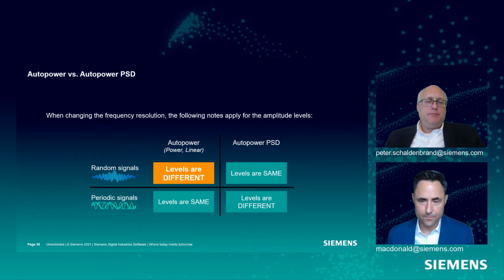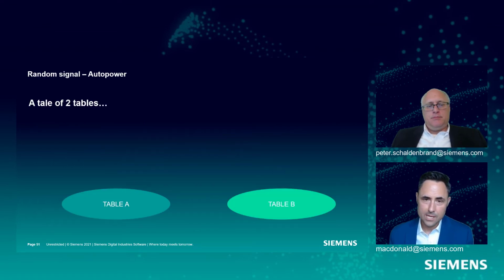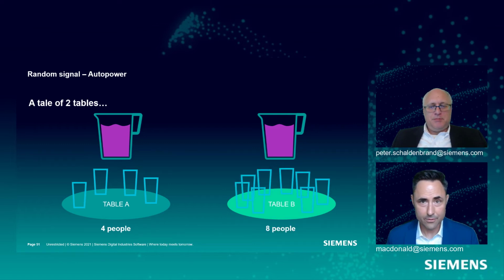First we're going to look at a random signal and an AutoPower, either AutoPower power or linear, but the levels come out as different. So come with me, if you will, to the local bowling alley, and we have two tables, table A and table B. And each table decides they're going to go up to the snack bar and get a pitcher of, in this case, it looks like grape Kool-Aid. But they each are going to get a pitcher, and these pitchers are identical. However, at table A, there are 4 people, and at table B, there are 8 people. And they each have the same pitcher to share.